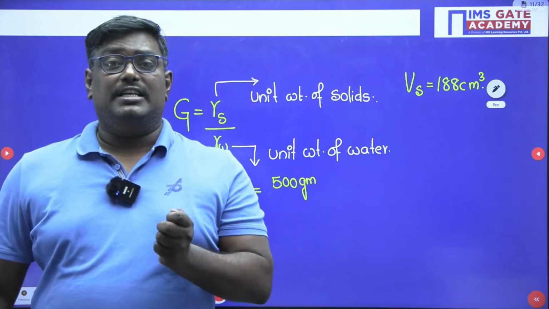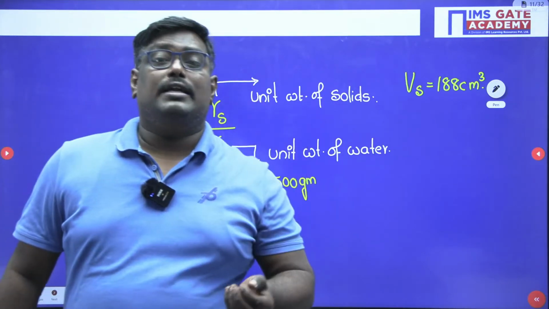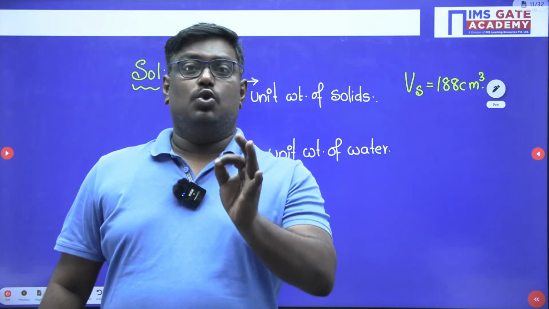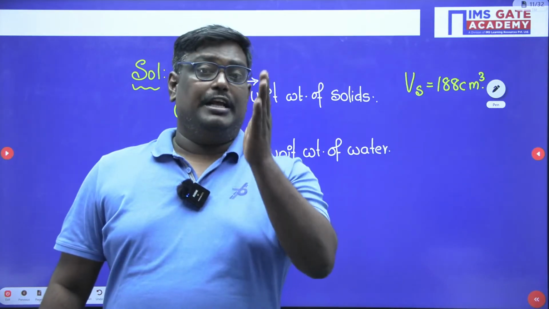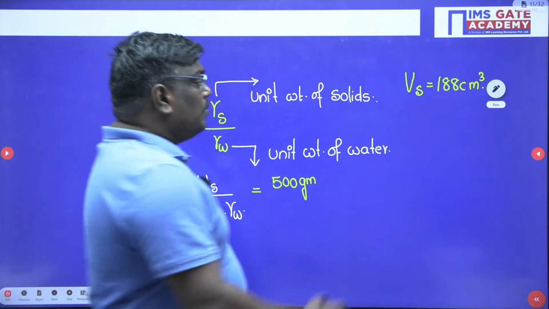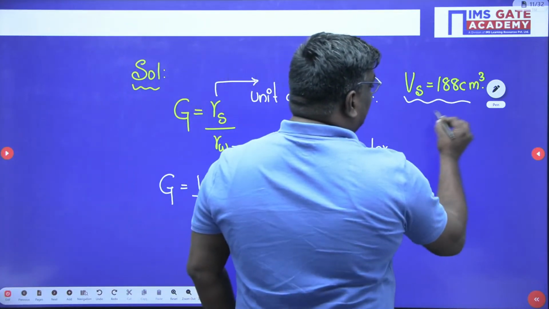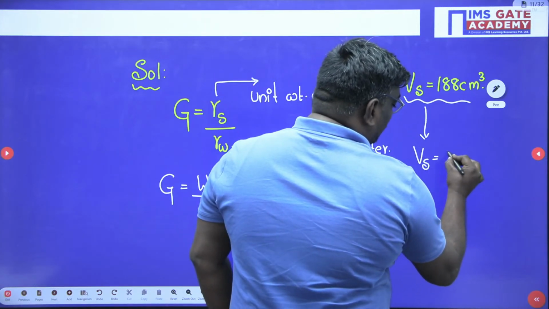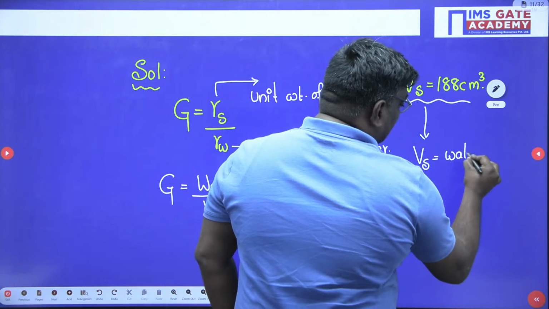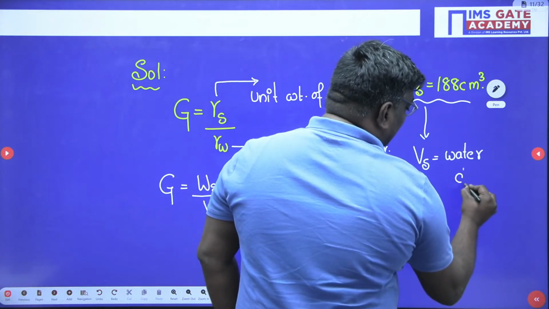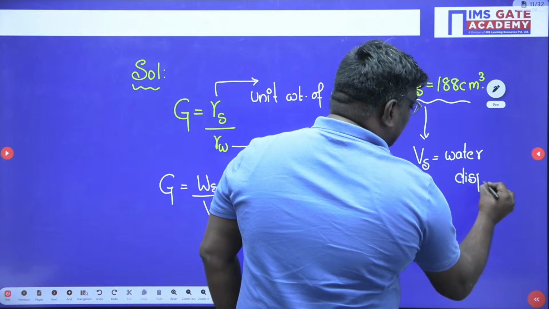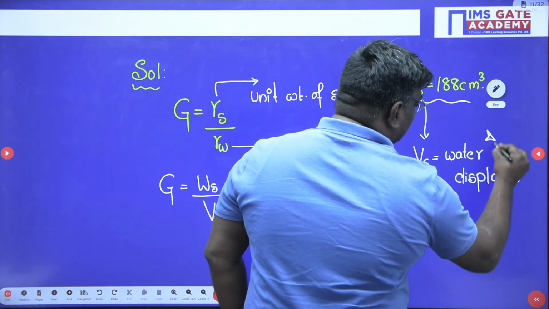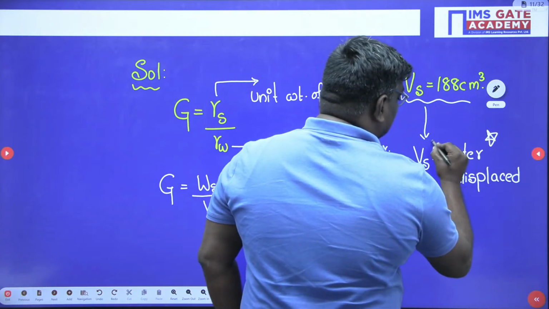According to the Archimedes principle, the amount of water displaced will be equal to the volume of solids. I have told this note in foundation lecture 1, if you see that. So, based on the Archimedes principle, remember always that volume of solids is equal to water displaced. This is the key point in this problem, my dear students. So please make it as a note that this is an important note.